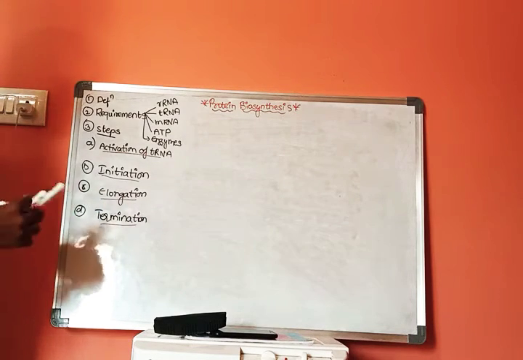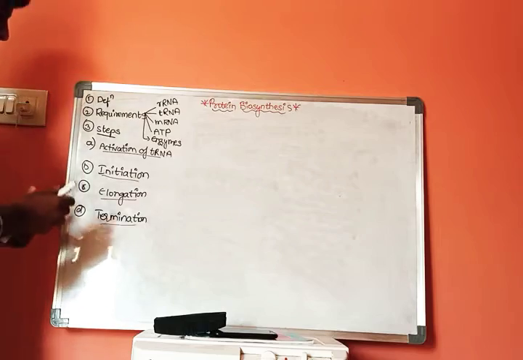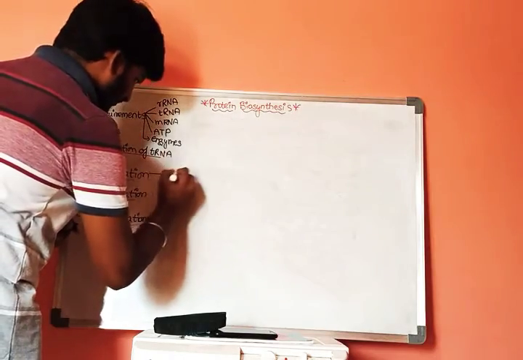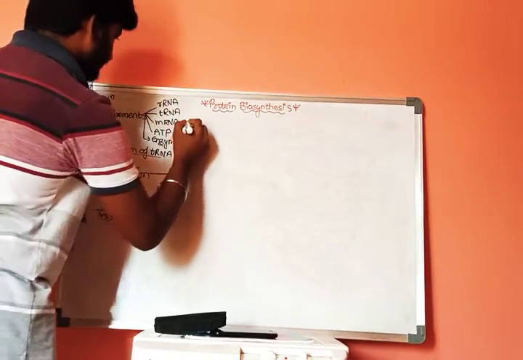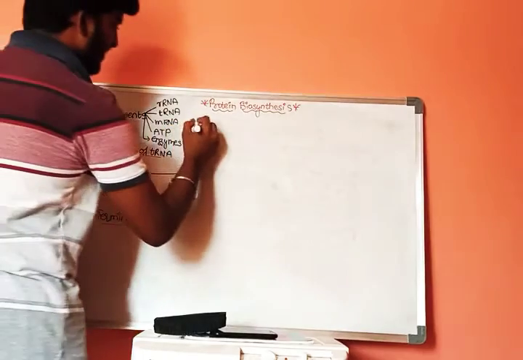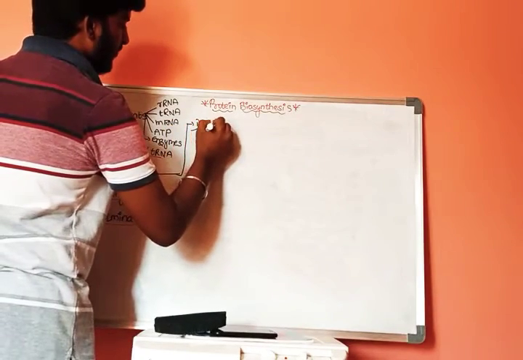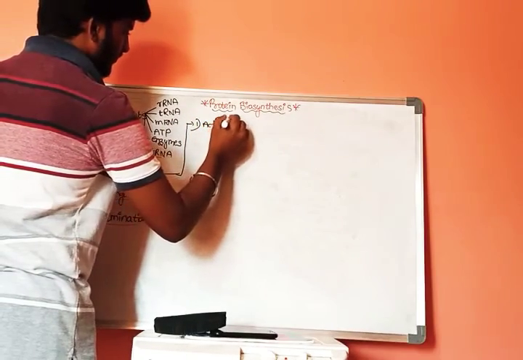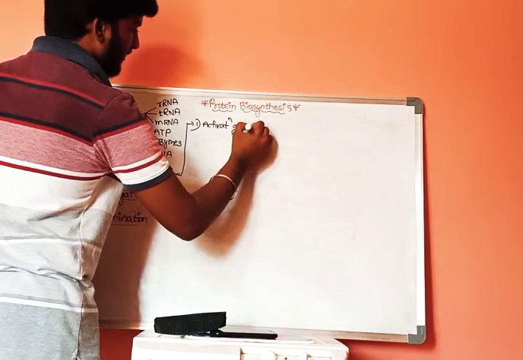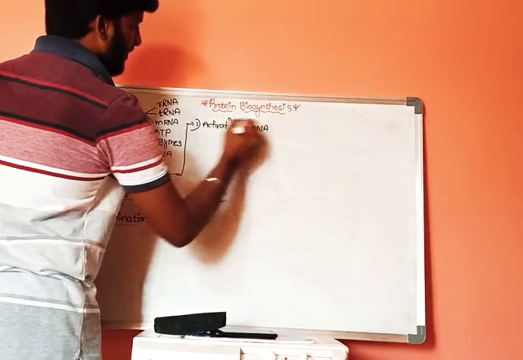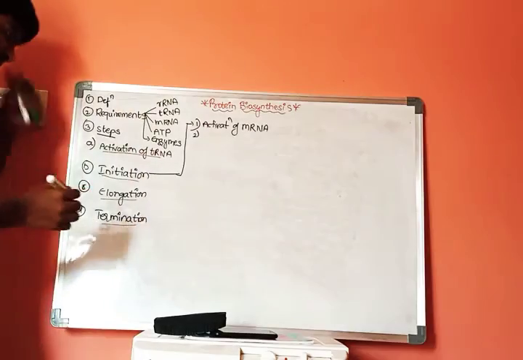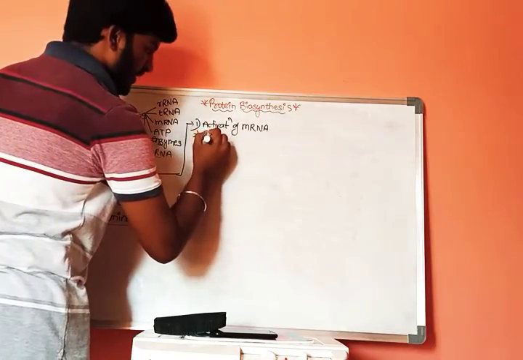Now when we discuss initiation, firstly we discuss activation of mRNA. This is the first step, and the second step is ribosomal dissociation.